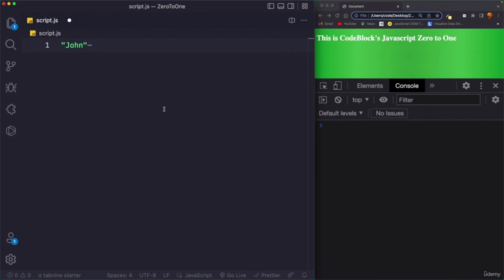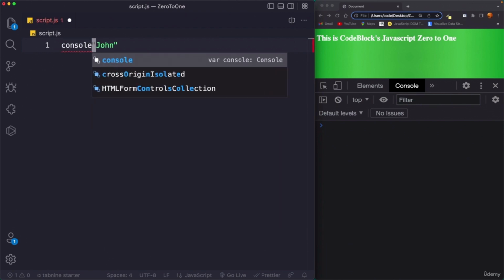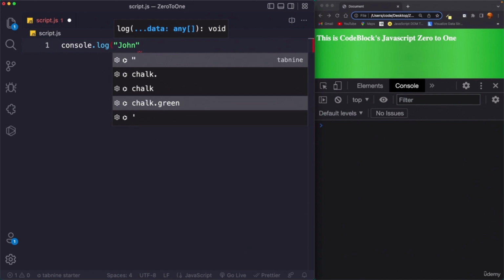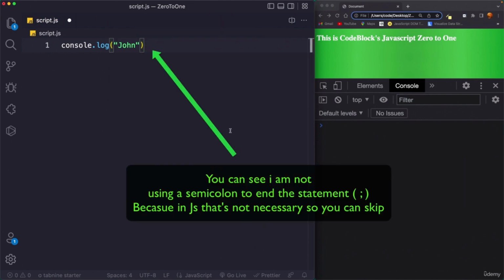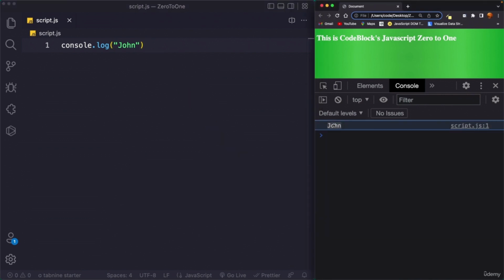And again, if you want to see this in the console, you can do this. You can say console.log, and you can wrap this value inside parentheses. If you save this, come over here, and reload the browser, you can see we get the output John down here in the console. And on the right side of our value, you can see it says script.js:1.